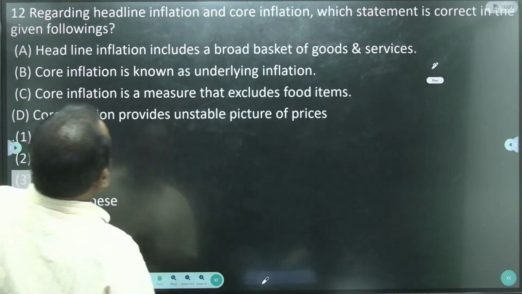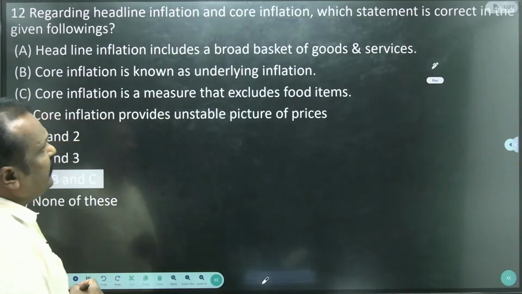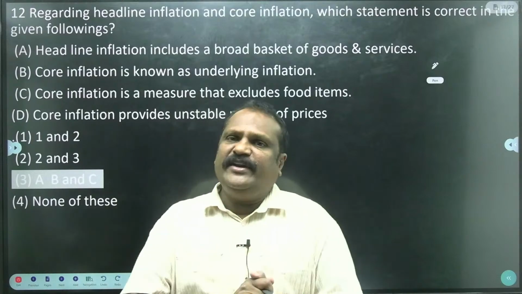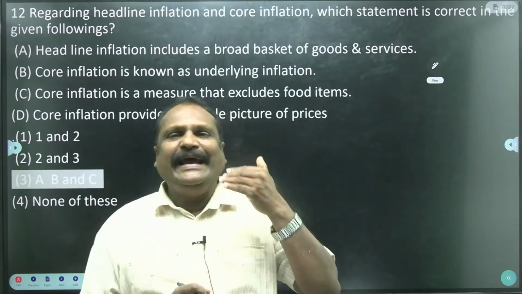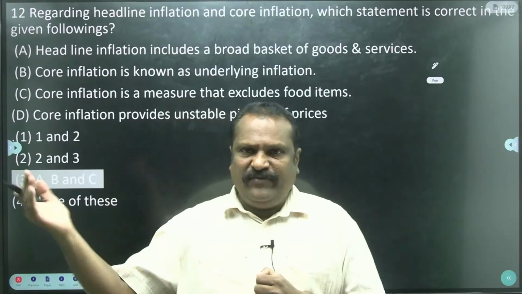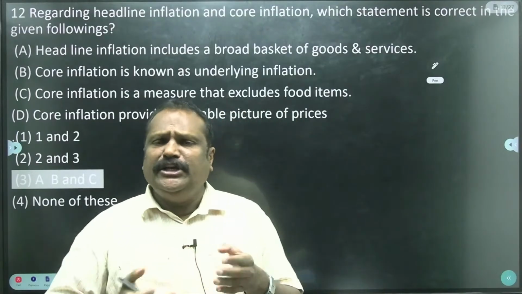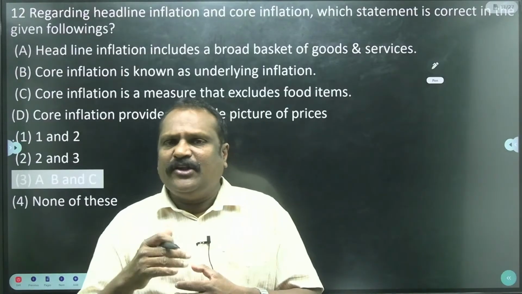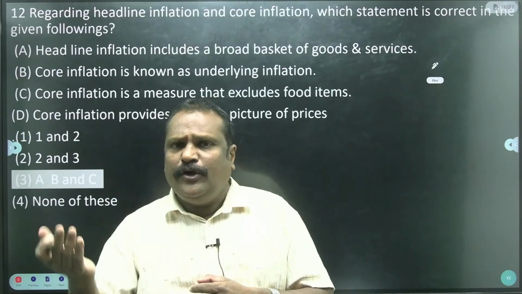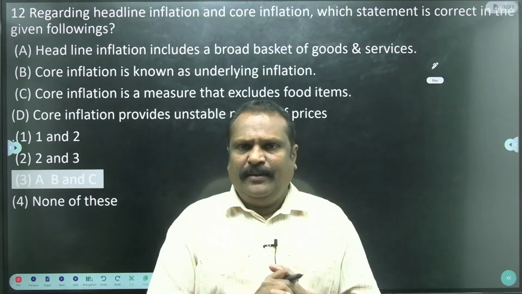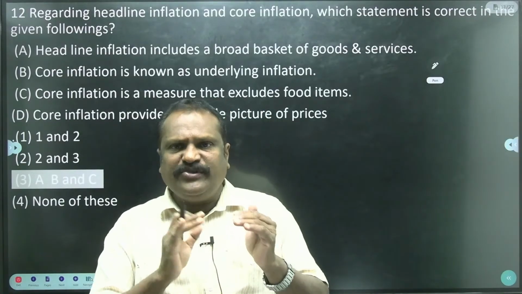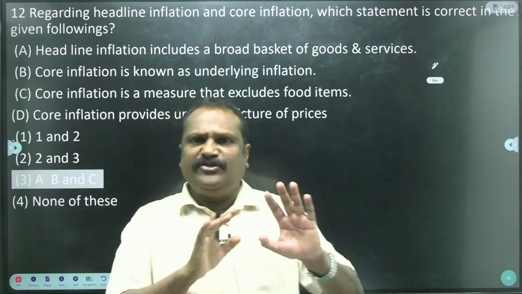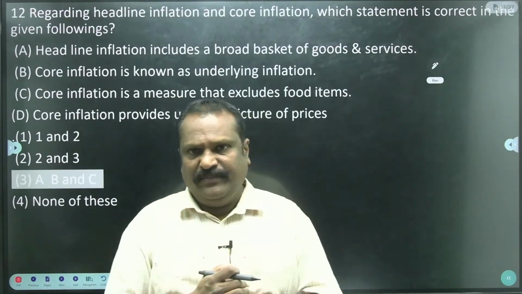Regarding the headline inflation and core inflation, which statements are correct? See, there are two kinds of inflation: one is headline inflation, the other core inflation. Headline inflation includes the food prices, food inflation also, whereas core inflation excludes the food items. So food and non-food goods and services are counted in the CPI combined, that is known as the headline inflation.